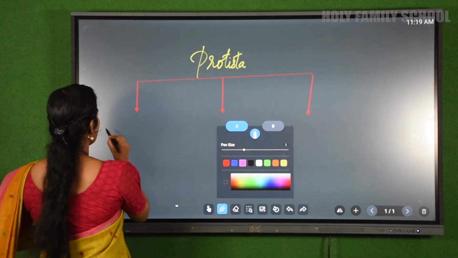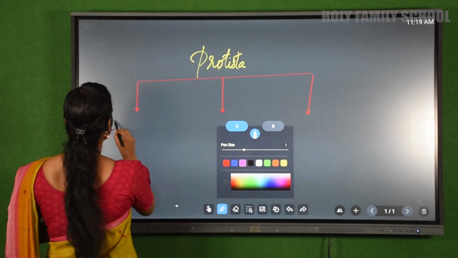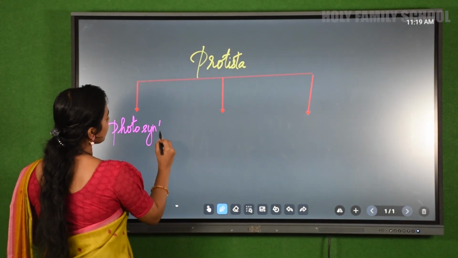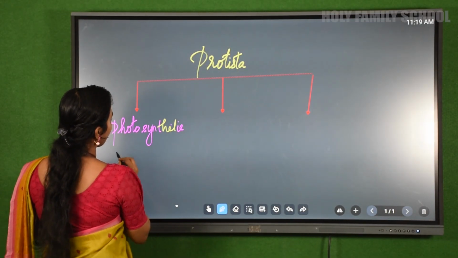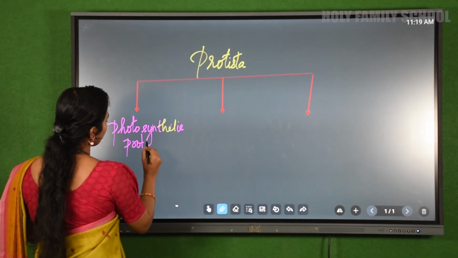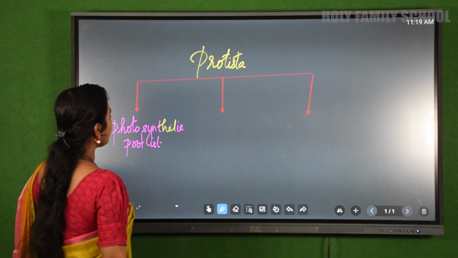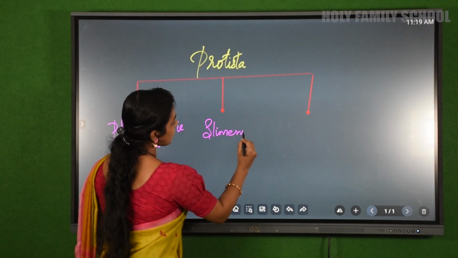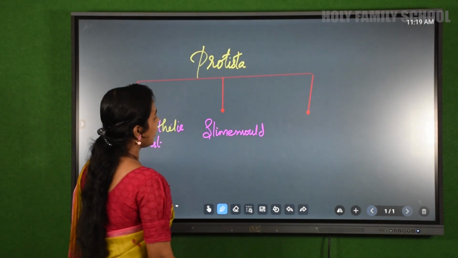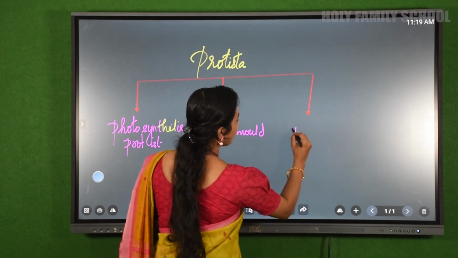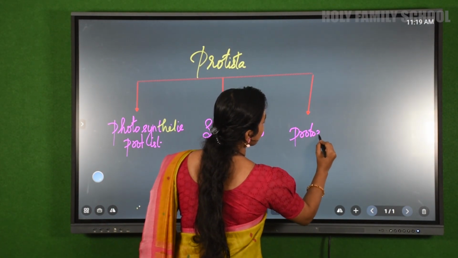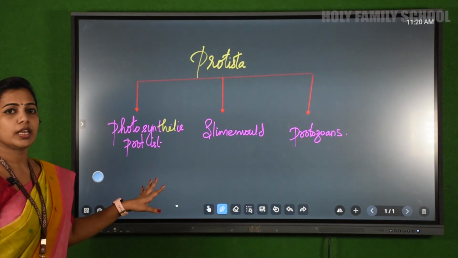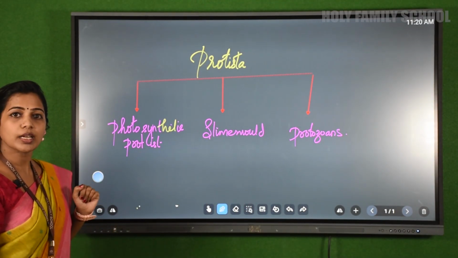The first one is photosynthetic protists. The second one is slime mold. And the third one is protozoans. So now we are going to study more details about photosynthetic protists.